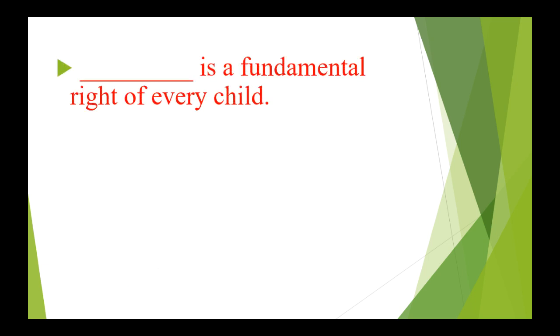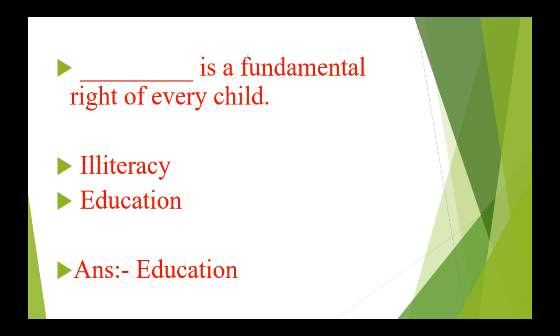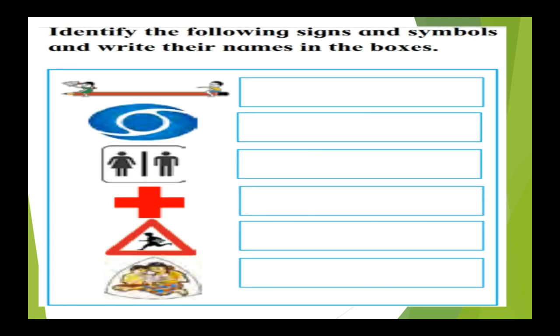Moving on to the next. Dash is a fundamental right of every child. Options are illiteracy, education. So the answer is education. Moving on to the next question. Here you have to identify the signs and symbols and write their name in the boxes.